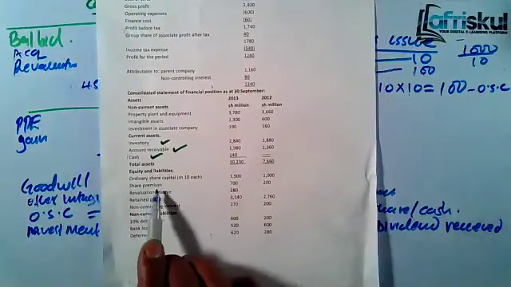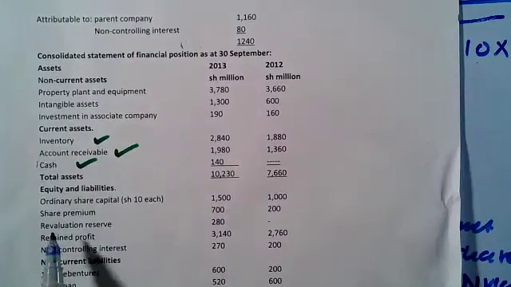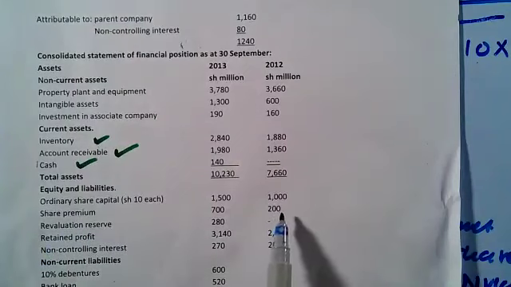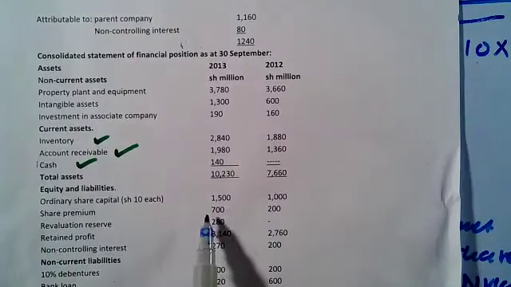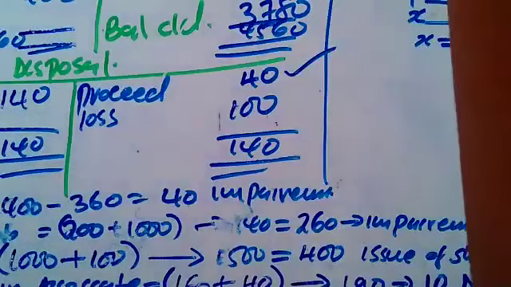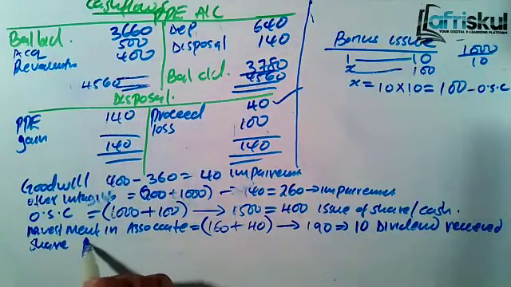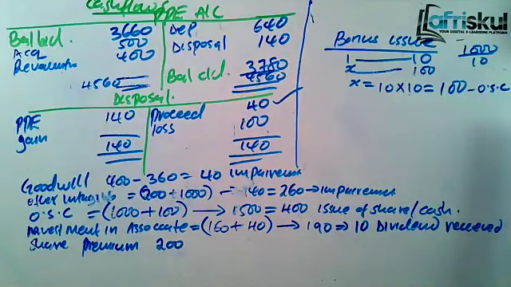Then we had share premium. Share premium, not yet. Now the share premium, we started by 200, sasa ni 700. So there is an increase by 500. What is that? Now that's what we call issue of share at a premium. So we still got cash. So under the share premium, we started by 200.